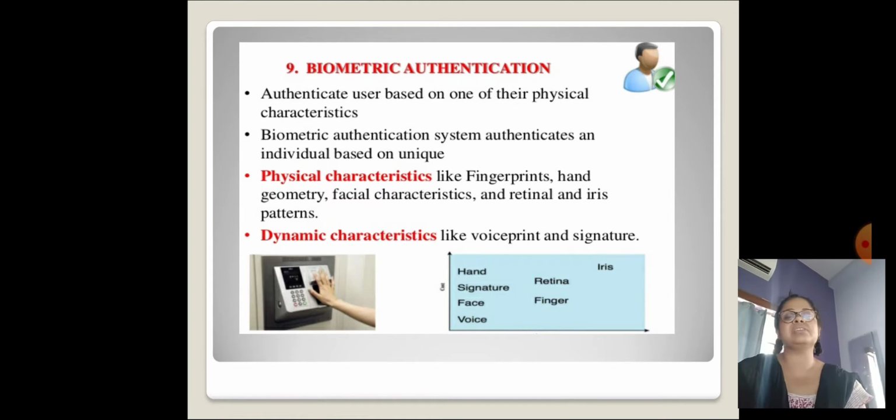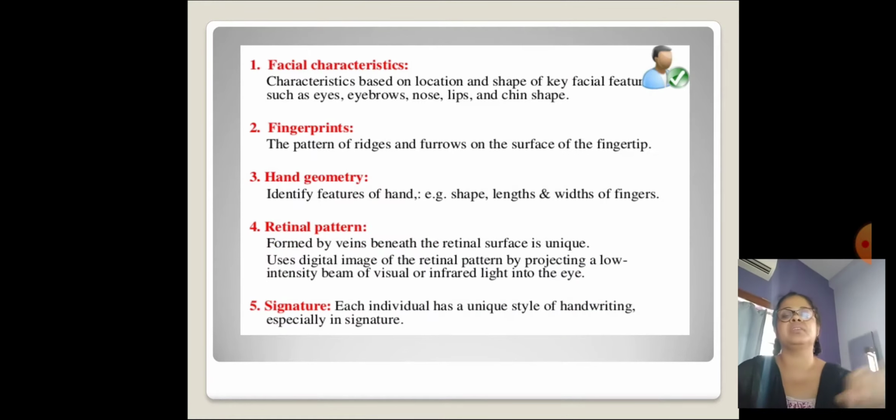Dynamic characteristics include voice print and signature. Facial characteristics are based on the location and shape of key facial features such as eyes, eyebrows, nose, lips, and chin shape.